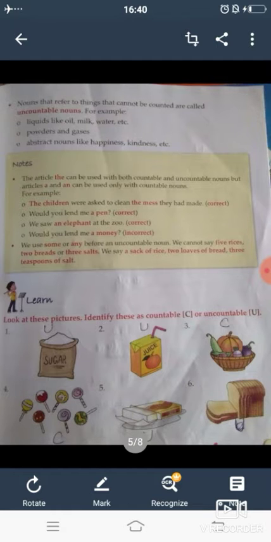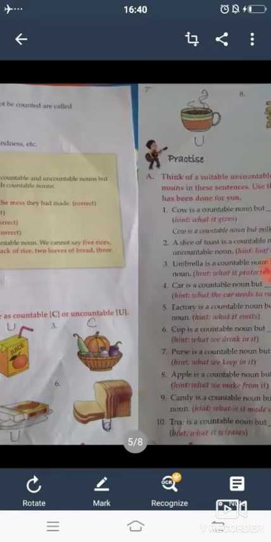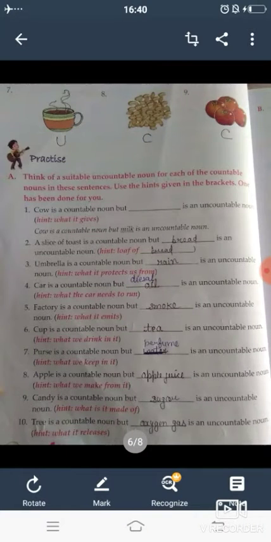Now come to the next question. Look at these pictures. Identify these as countable or uncountable. So sugar is an uncountable noun, juice is uncountable, fruit is countable, lollipops is countable, butter is uncountable, bread is uncountable, tea is uncountable, coffee beans is countable, and also tomato is countable.